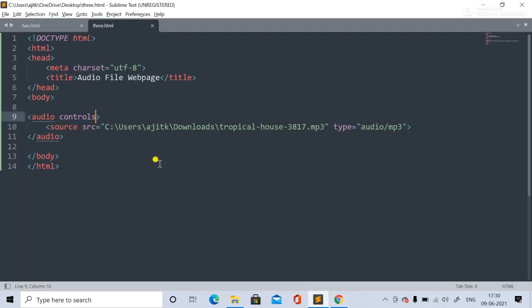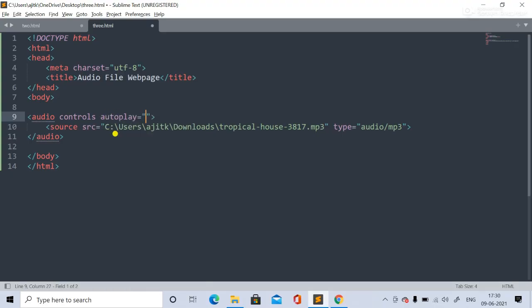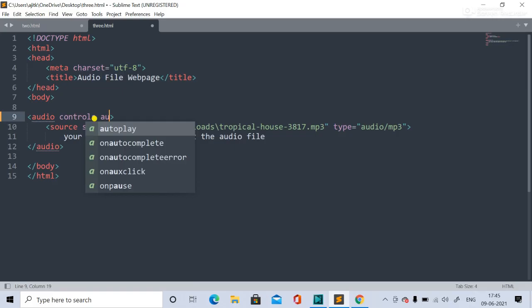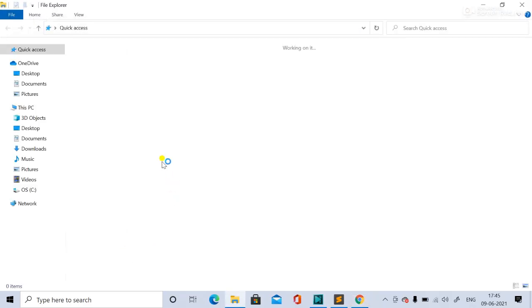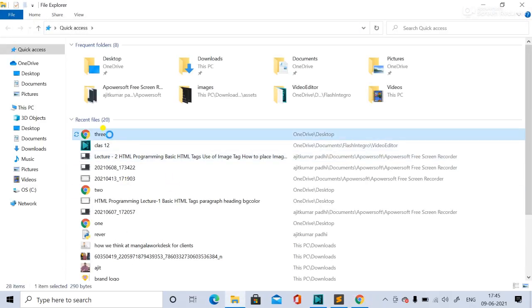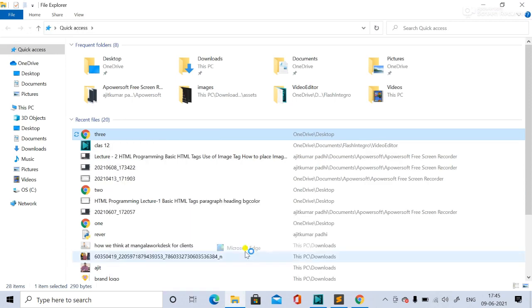So one more is there. If you want the autoplay feature, the autoplay property, due to this your file automatically plays. So we'll refresh. Okay, it's still not played automatically. So we'll open it with another browser and check whether it autoplays or not.